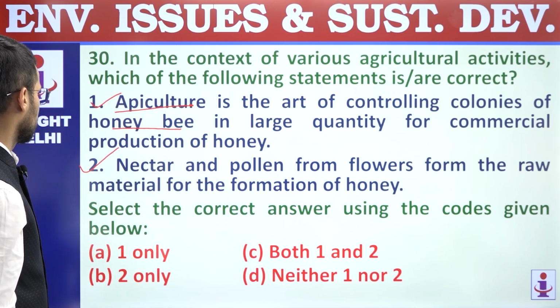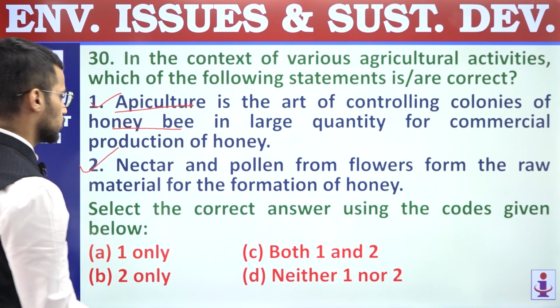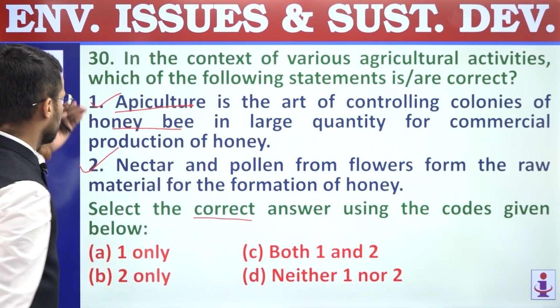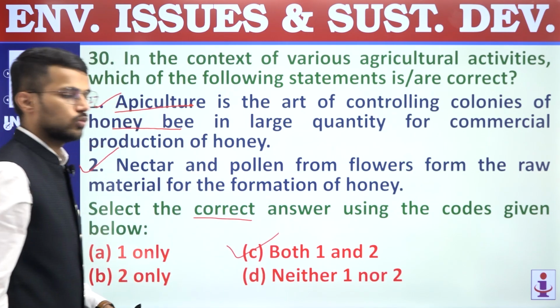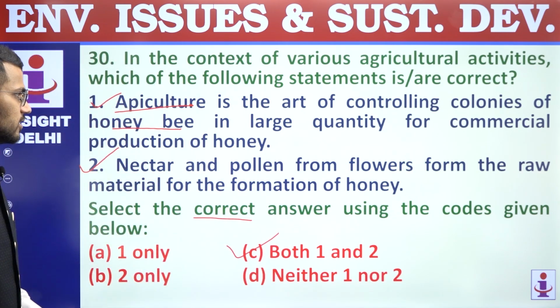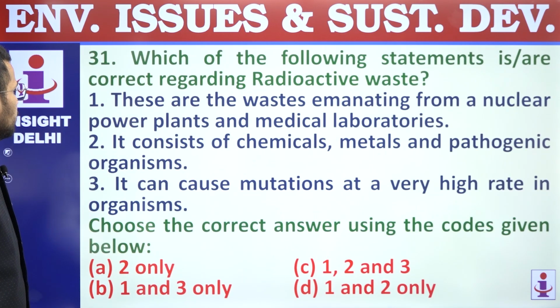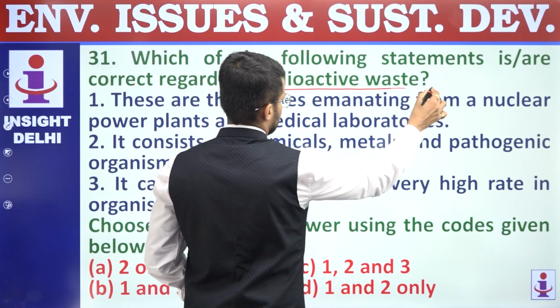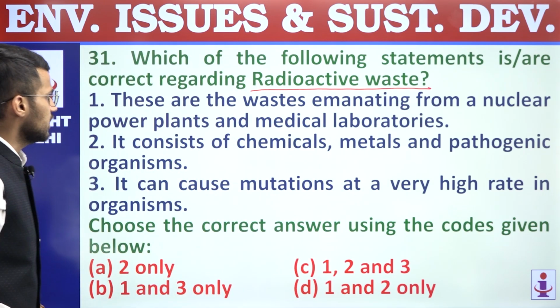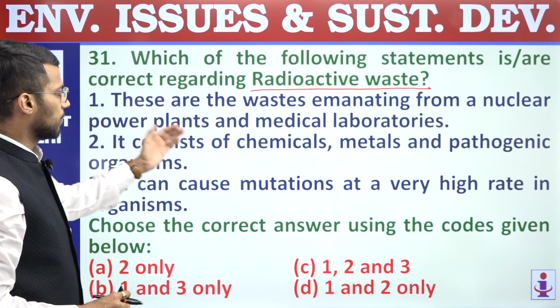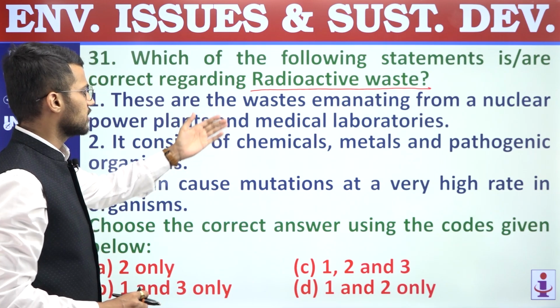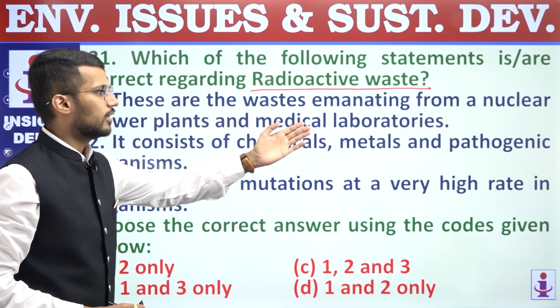honeybees and honey formation. So we are supposed to find out correct statement. Both these statements are correct. Answer is C, both 1 and 2 only. Question number 30, answer is C. 31. Which of the following statements are correct regarding radioactive waste? First, these are the waste emanating from nuclear power plants and medical laboratories, right?